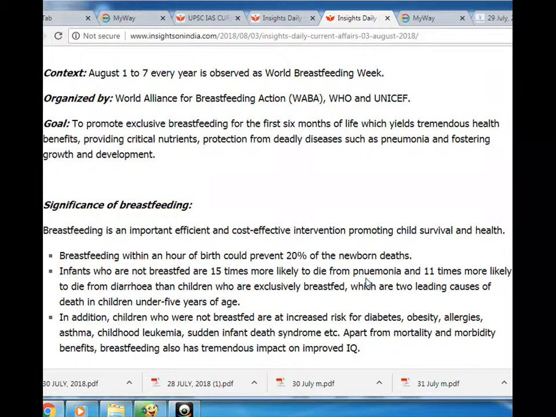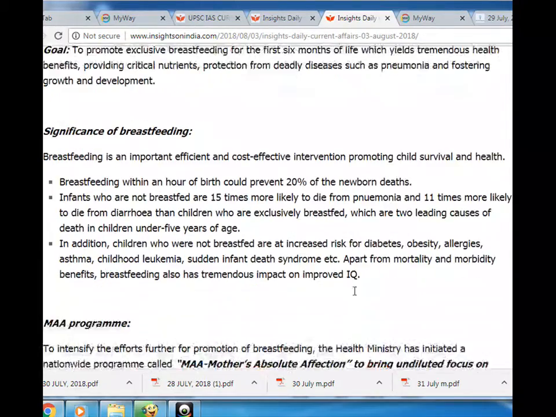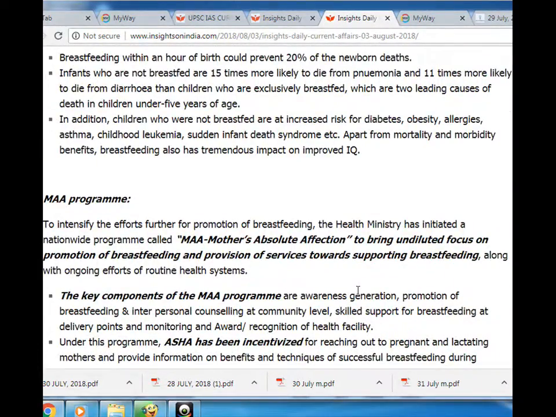Infants who are not breastfed are 15 times more likely to die from pneumonia and 11 times more likely to die from diarrhea than children who are exclusively breastfed, which are two leading causes of death in children under 5 years of age. In addition, children who are not breastfed are at increased risk for diabetes, obesity, allergies, asthma, childhood leukemia, sudden infant death syndrome, etc. Apart from mortality and morbidity benefits, breastfeeding also has tremendous impact on improved IQ.